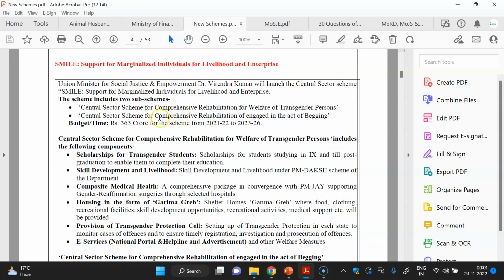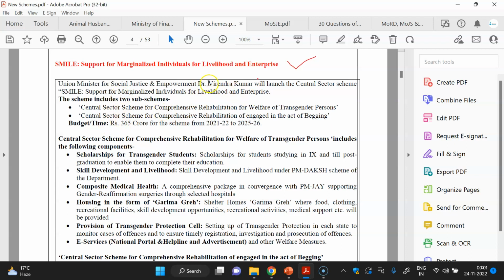This is the SMILE scheme. So many students used to ask what to study. So first thing, the full form of the scheme and in which year it was launched. It was launched in 21-22. I think 21 it was launched. So first thing is the launch year.